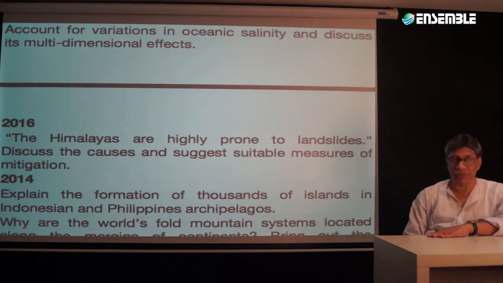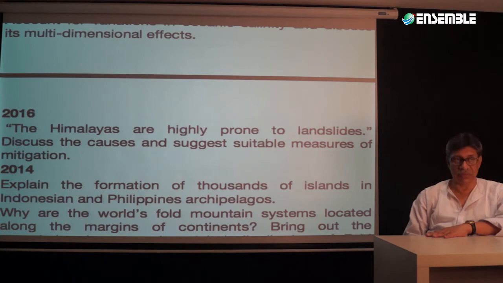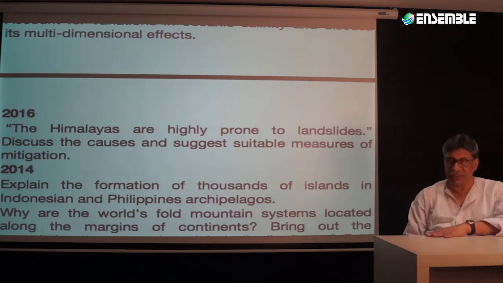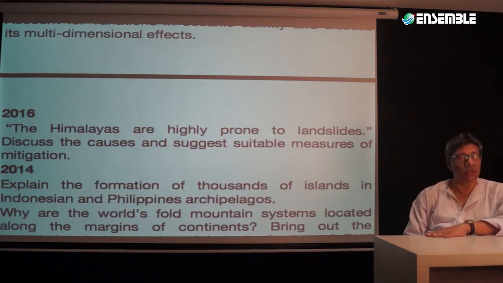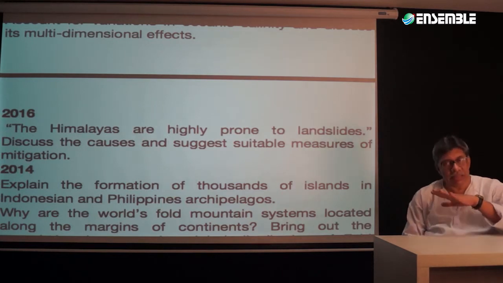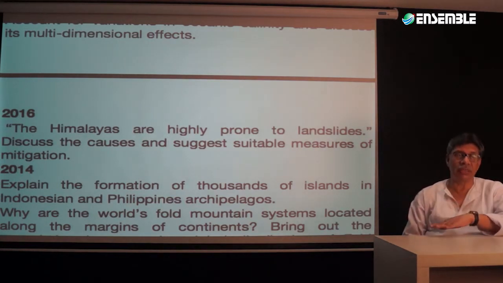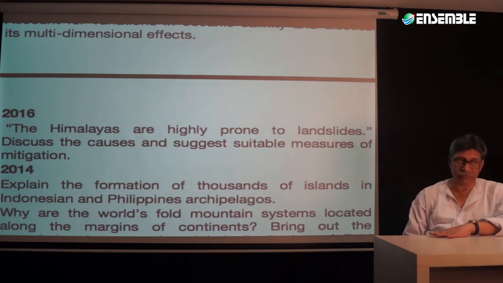Most students from optional study the topic more in a theoretical manner rather than picking up these types of effects. The second question: Himalayas are highly prone to landslides. Discuss the causes and suggest suitable measures for mitigation. This is not exactly a question of physical geography. This is more a question of disaster management, somehow closely associated with physical geography.